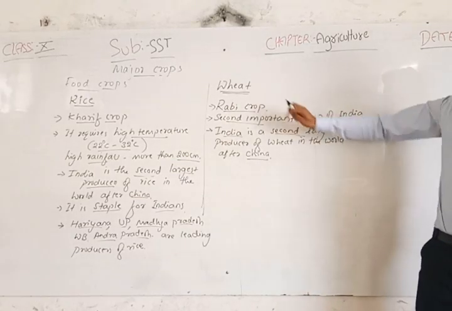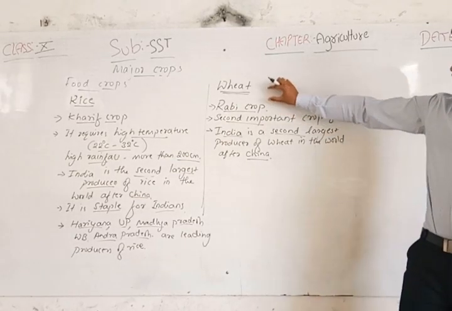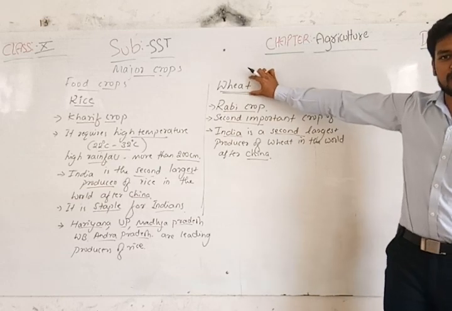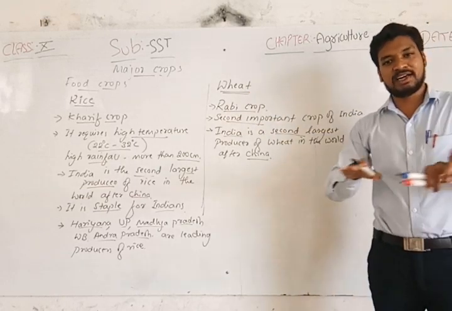As it is grown in the rabi season, this crop requires low temperature and moderate rainfall.